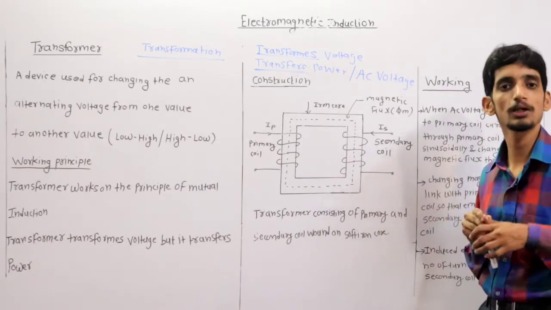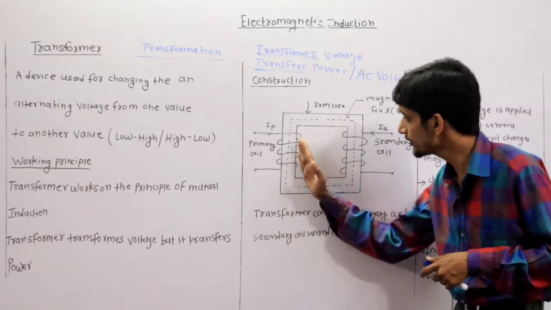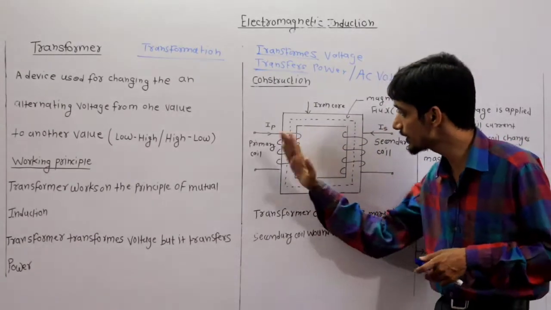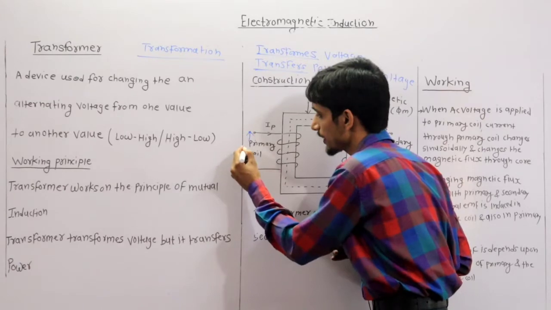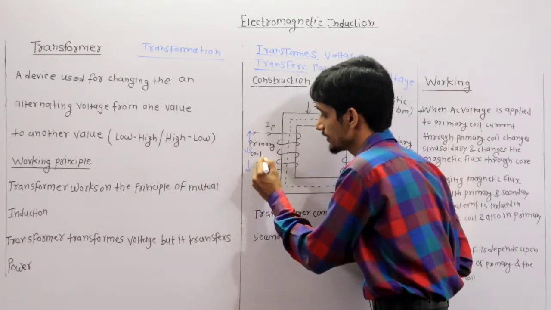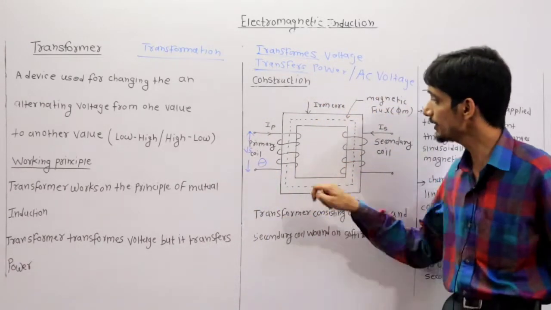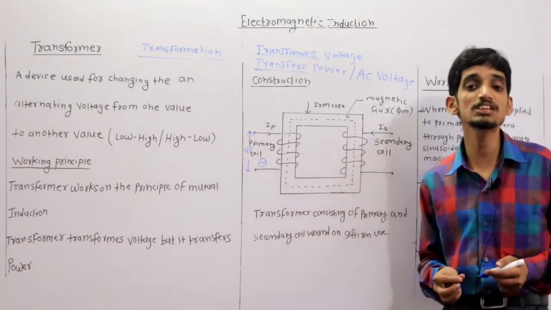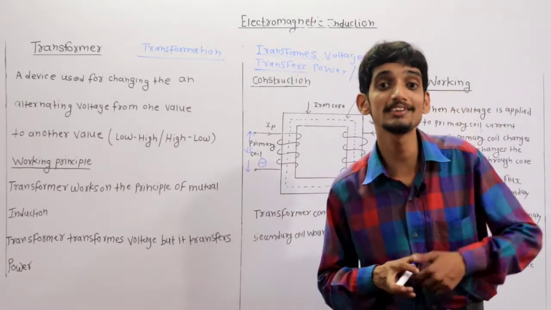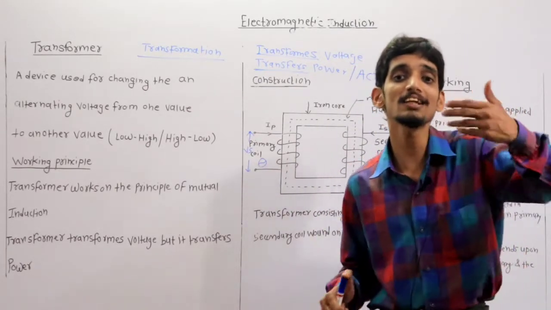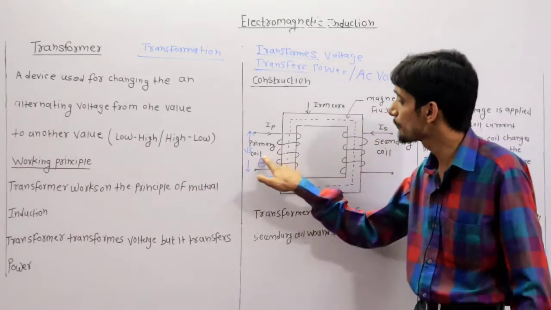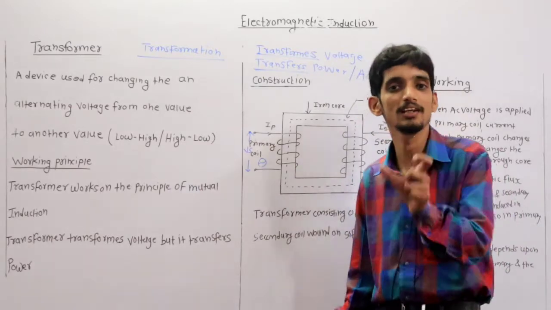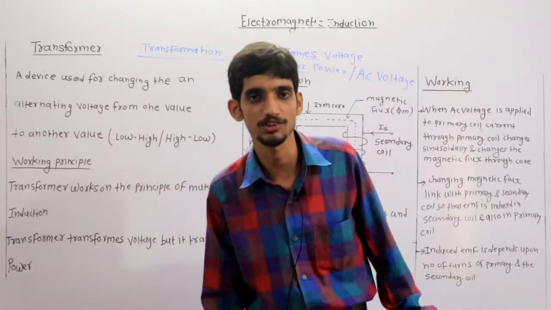In case of transformer, the winding which is connected to the external energy or supply, this is AC voltage. The winding or coil which is connected to the AC voltage or external energy source is called the primary winding, as I already discussed with you in the mutual induction concept.